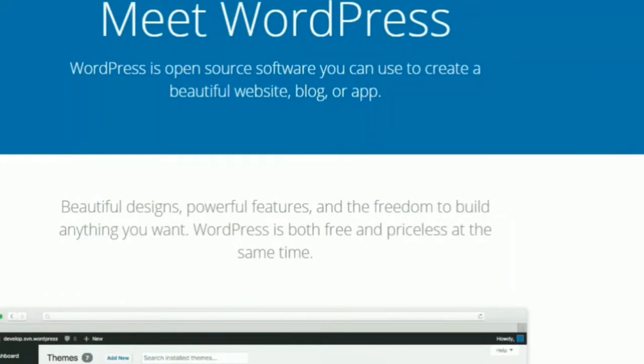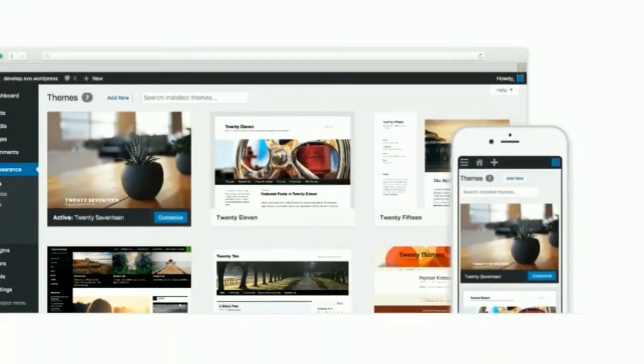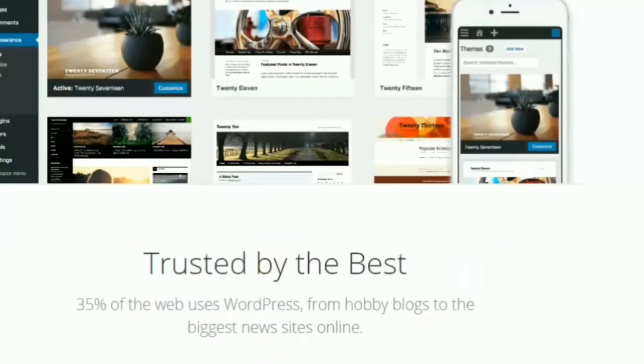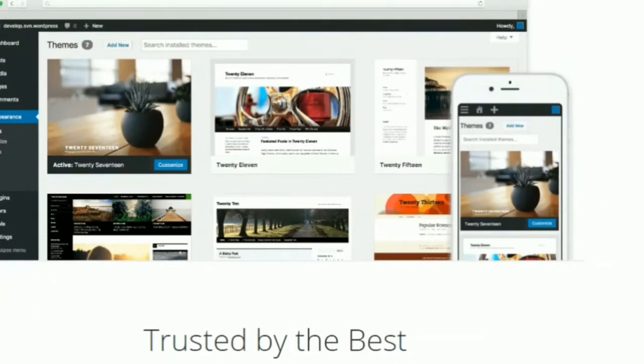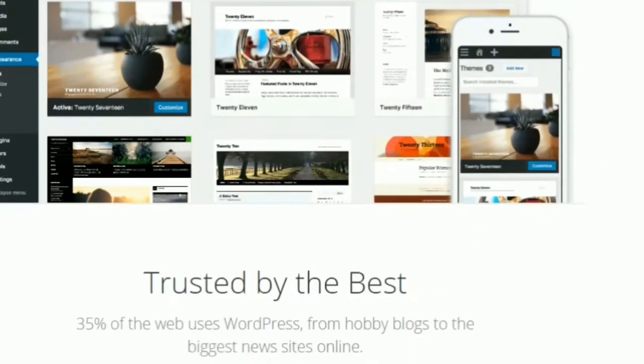You can use WordPress. WordPress is open source software you can use to create a beautiful website, blog or app, right? As you can see here, there are a lot of themes available that you can use. You can use a theme to build a website, and this website can be created without any kind of coding.